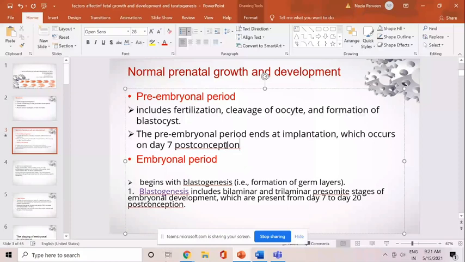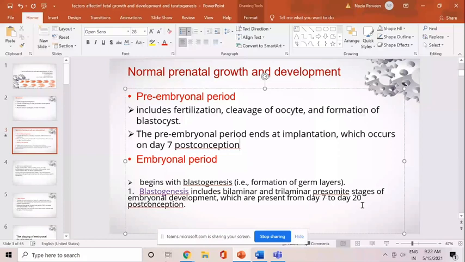Okay. So now the embryonal period starts from the implantation. And what happens in the embryonal period? Initially the blastocyst is formed, and in the blastocyst, there is formation of the bilaminar and the trilaminar pre-somite stage of the embryonal development. And these are the stages which are seen from day 7 to day 20 of the post-conception.